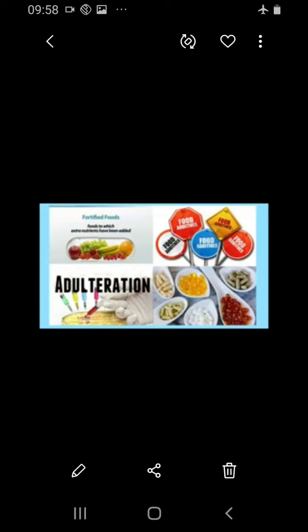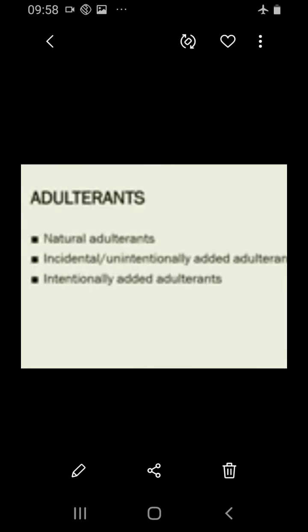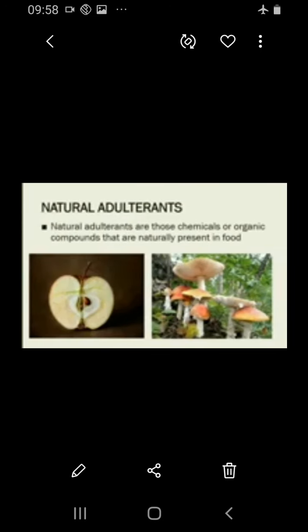or to increase the quantity, adulterants are also used. So when we talk about adulterants, the adulterants in foods can be classified into three types. One is natural adulterant, one is incidental adulterant, and the third is intentionally added adulterant. Okay, there are three types. So let's see one by one.